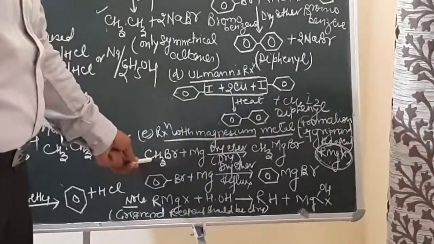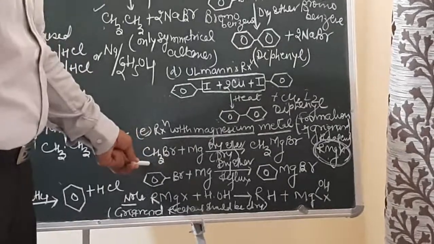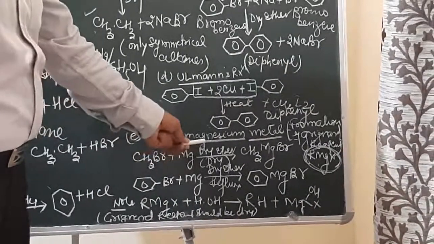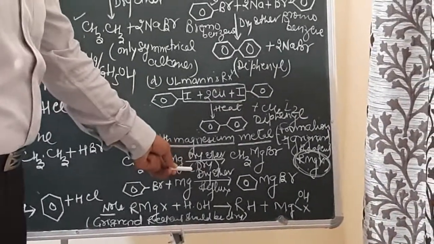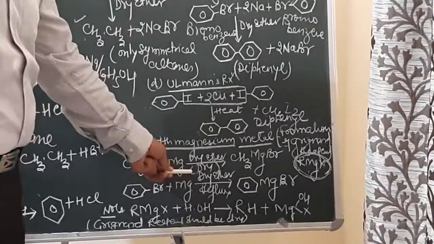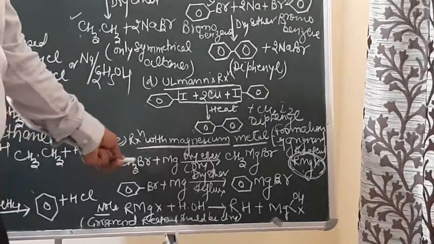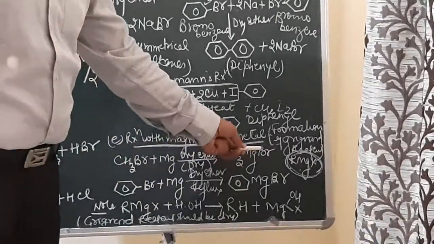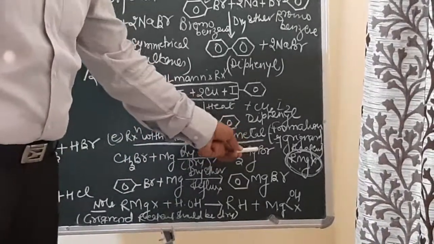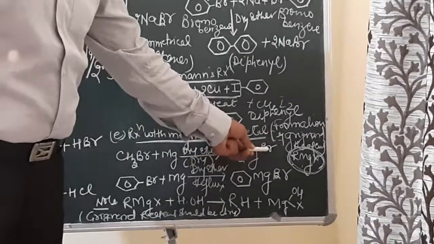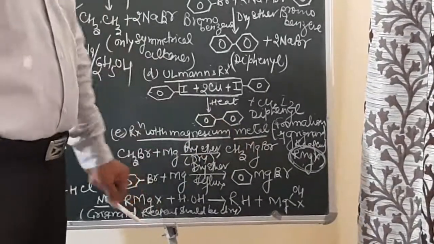If you take methyl bromide or a haloalkane and make it react with magnesium in the presence of dry diethyl ether, that is dry ether, then the magnesium will combine with it and result in the formation of methyl magnesium bromide, R and MgBr. So this is a Grignard reagent.